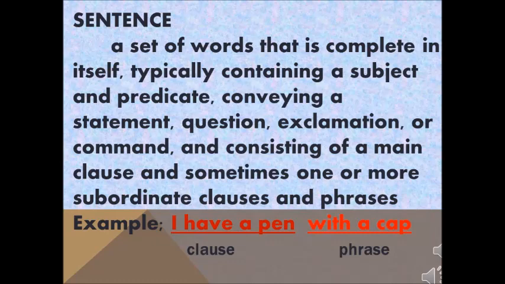See, here is an example. I have a pen with a cap. By this example, we can learn what is a clause and what is a phrase. See, I have a pen is a clause. It has a separate subject, predicate, verb, everything. And without the words with a cap, it has its own meaning. This is what a clause is.